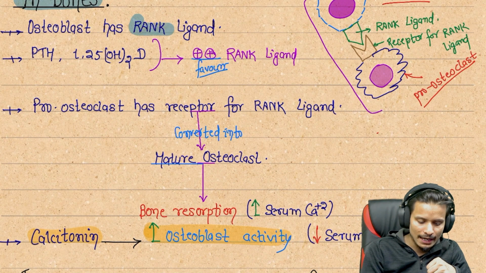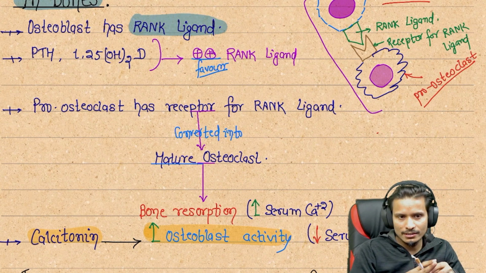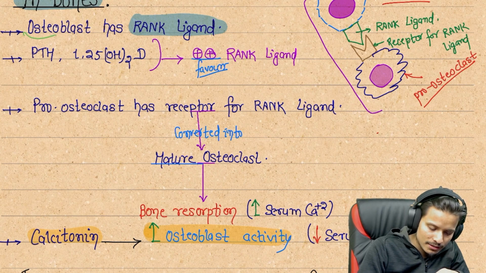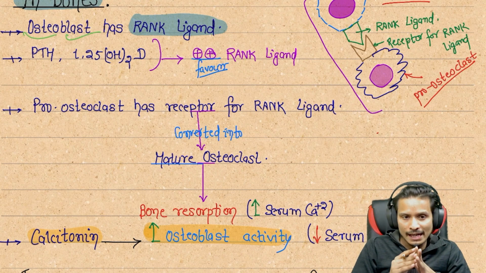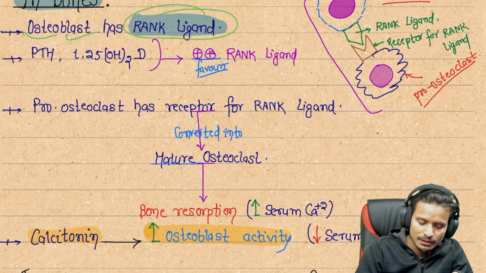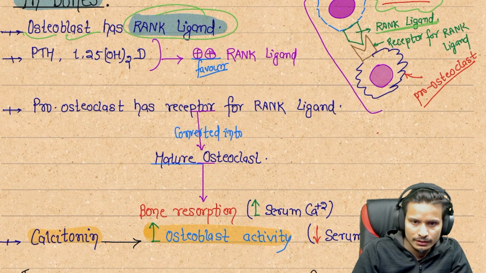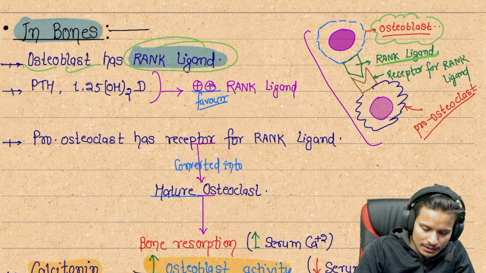Osteoblasts have RANK ligand. The osteoblast cells, blast meaning forming and osteo meaning bone, are the bone forming cells. These cells have RANK ligand. We can see here the osteoblast cells and here is the RANK ligand.